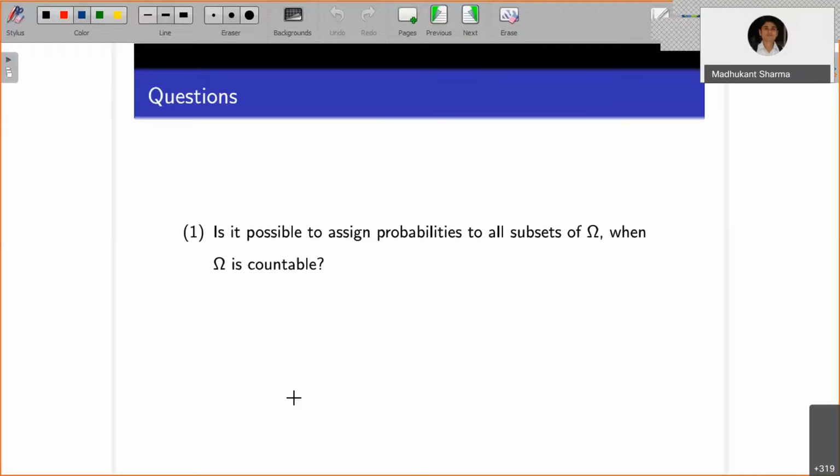So the set of natural numbers has 1, 2, 3, 4, 5, 6, 7, 8. You take any subset, say A is a subset of omega.